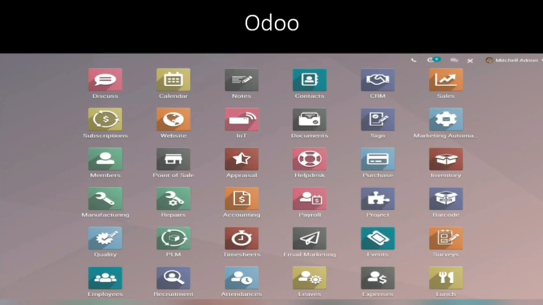Then comes your Odoo software. Again, you can see there are so many templates to integrate your various devices and departments into your Odoo software. In your lab program, we are showing you how to use Odoo. So please check the lab section of your IT skills textbook to know more details.